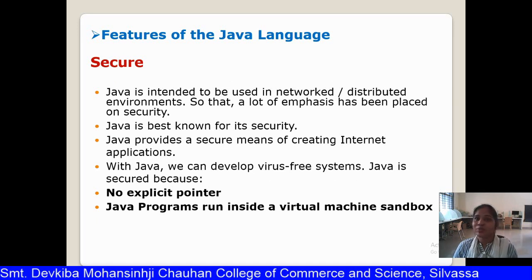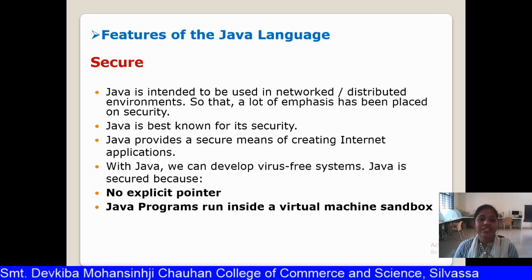Next is secure. Java is intended to be used on the network or distributed environment, so lots of emphasis has been placed on security. Java is best known for its security as it helps to design virus free software. Java provides a secure means of creating internet applications. With Java, we can develop virus free systems.